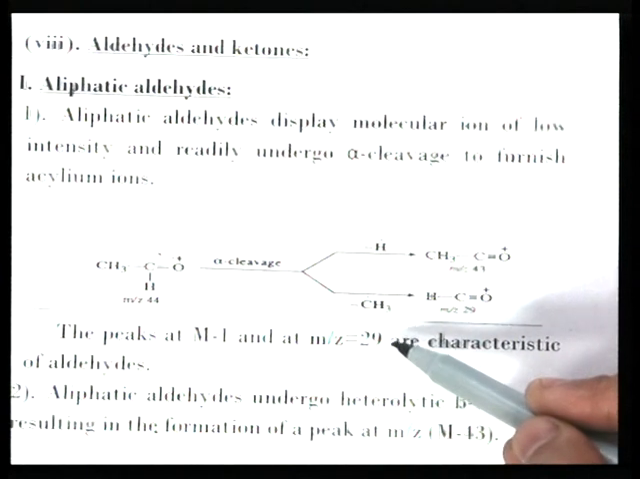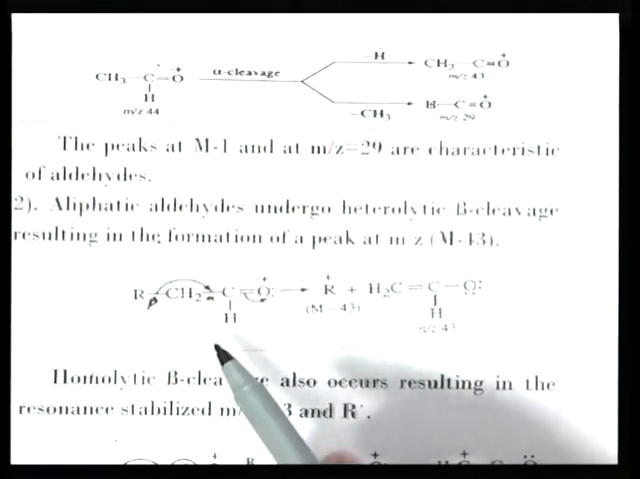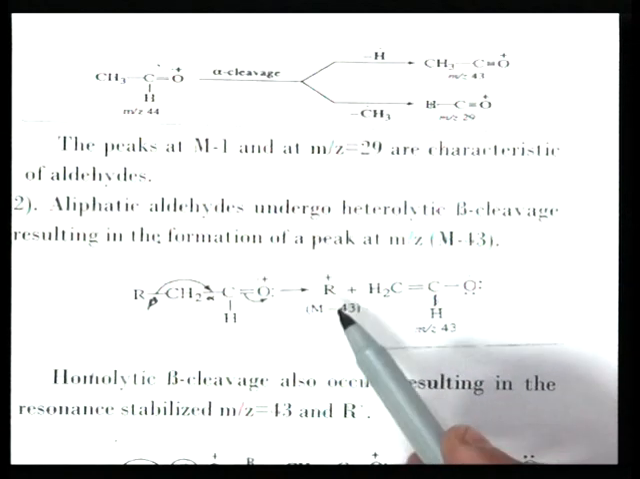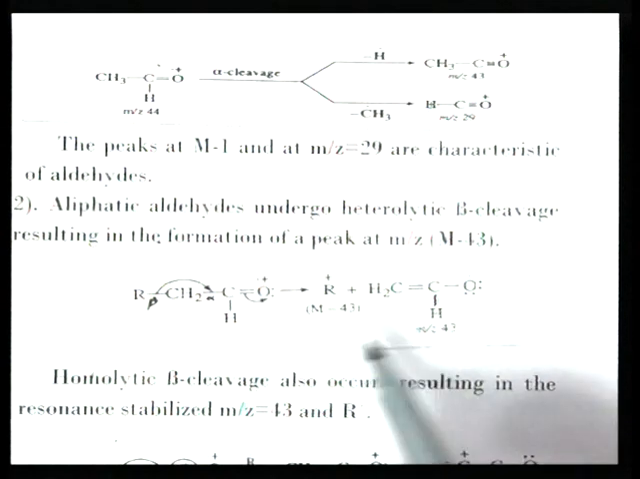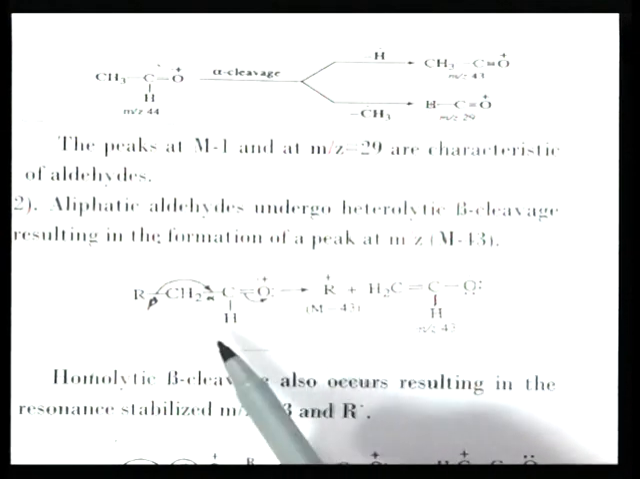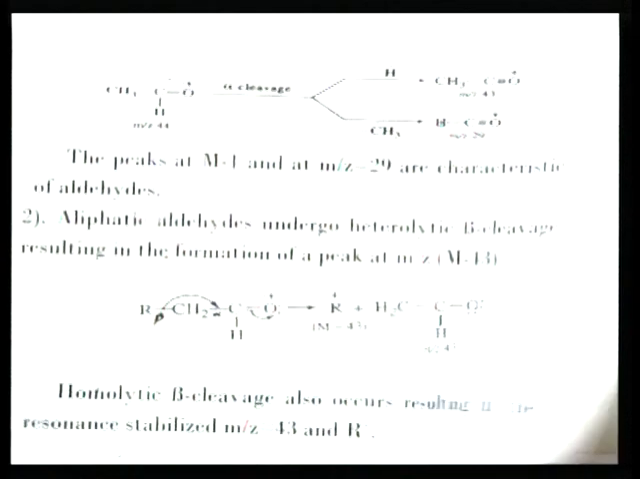After an H radical and a methyl radical are lost, we have two cations, m/z 43 and m/z 29. Similarly, alpha cleavage will form R+ and the m/z 43 radical, so R+ at M minus 43 is formed here. Homolytic beta cleavage also occurs, resulting in the resonance-stabilized m/z 43. This type of cation is formed after beta cleavage.